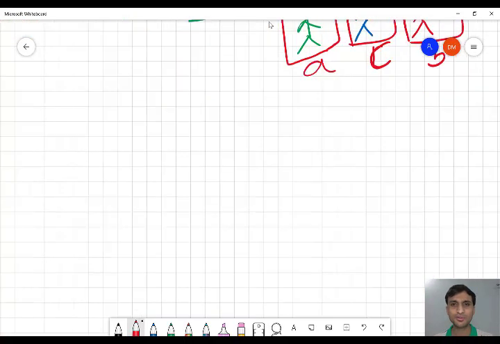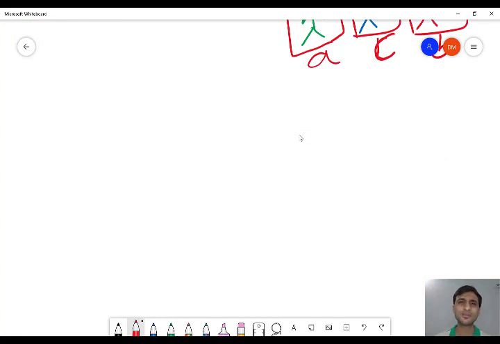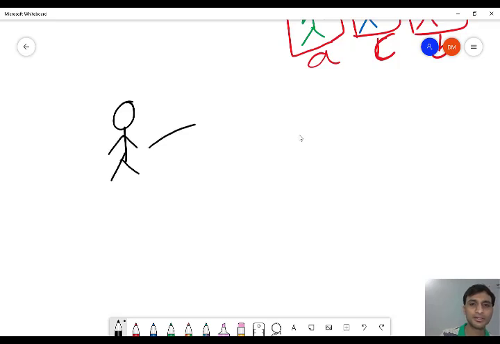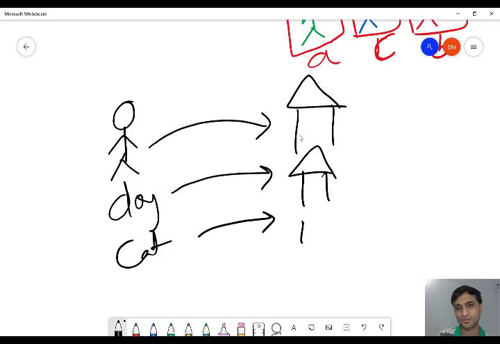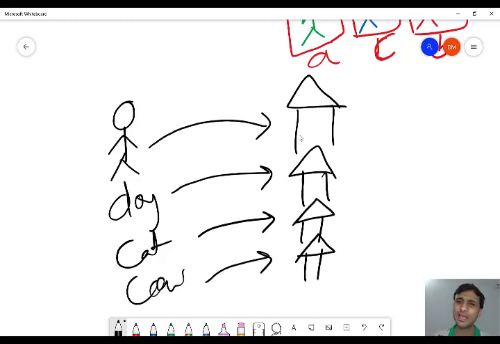So now we understood that for different types of constants, means for different types of animals, a human being needs a house, a dog needs a house, a cat needs a house, a cow needs a house. So everyone needs a house. But can a cow stay in our house? No.